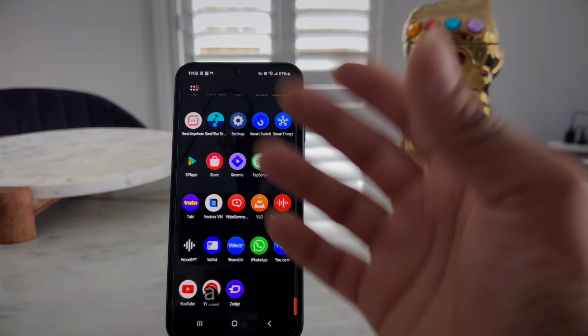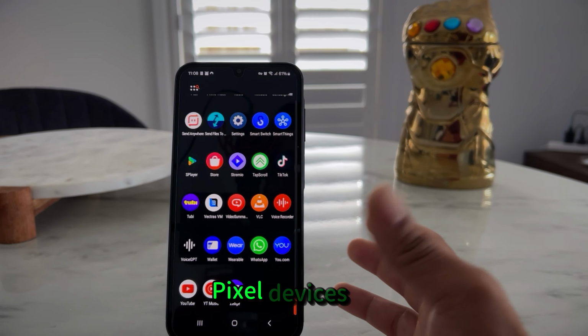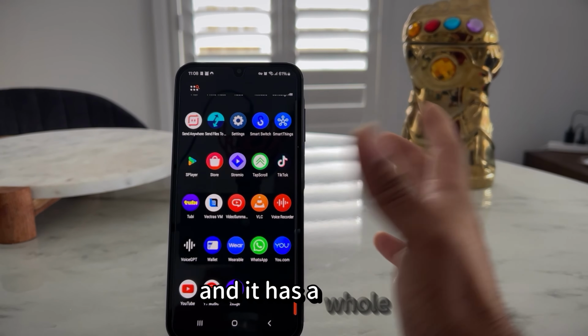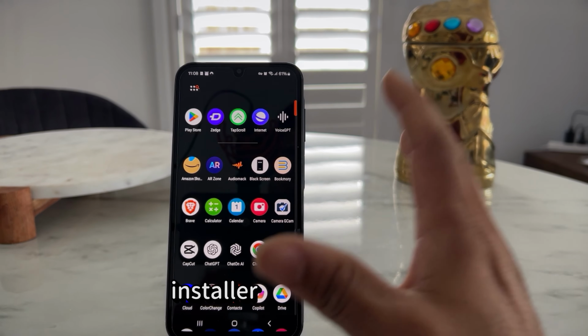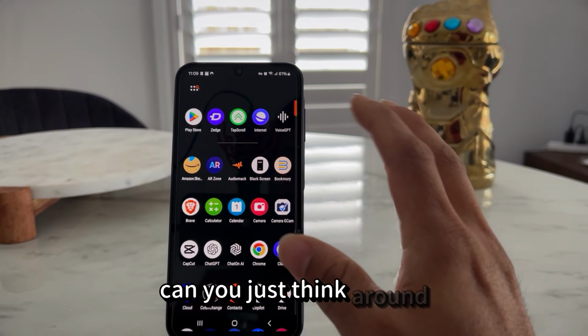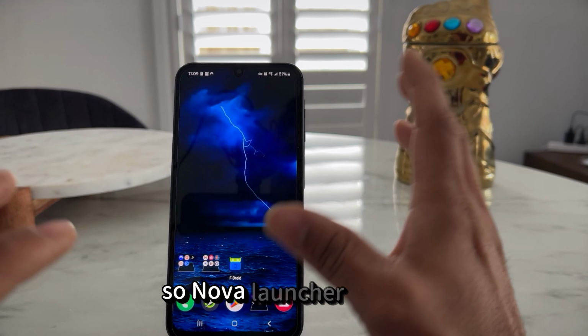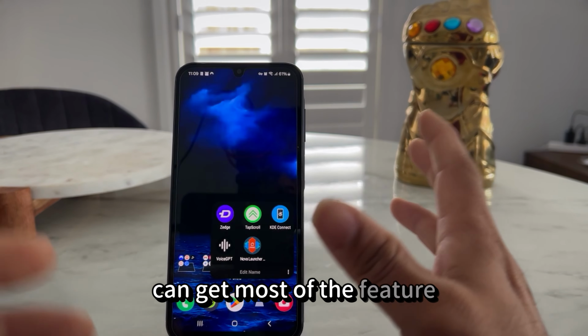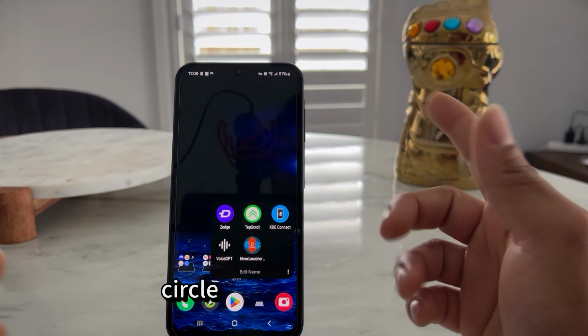It gives you a feature like Pixel devices, since Pixel has a similar UI in terms of launcher as well, and it has a whole lot of things. You can install a theme in there, you can resize icons, you just tinker around, and you're going to love this one. So Nova Launcher is the must-have launcher on your device, and you can get most of the features out of the box. You can round icons into circles and things like that.